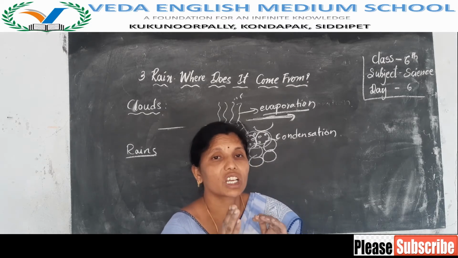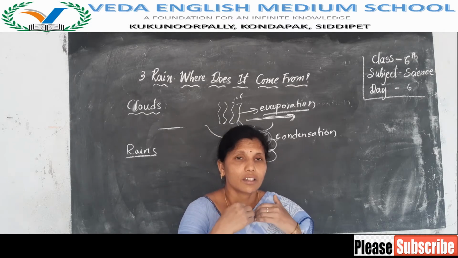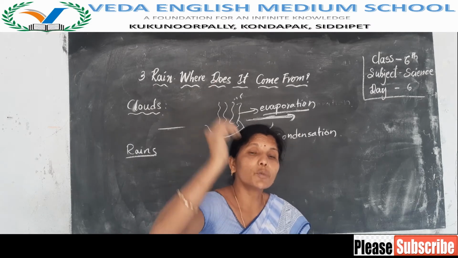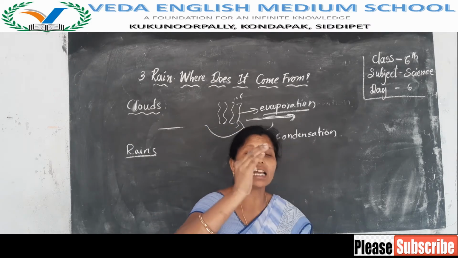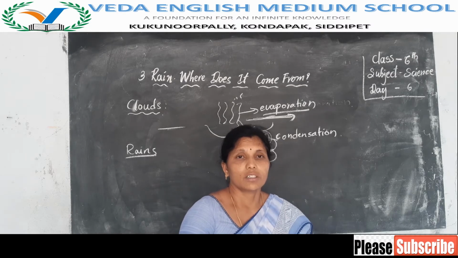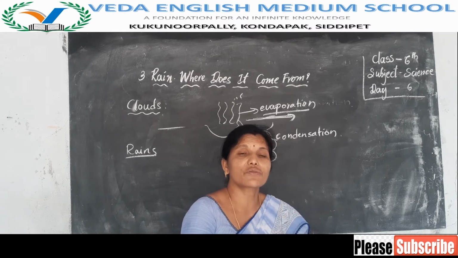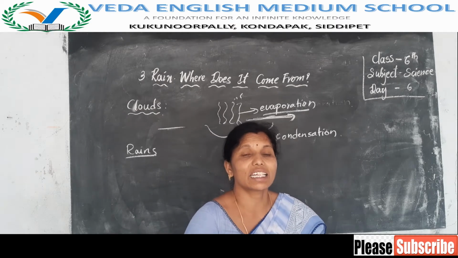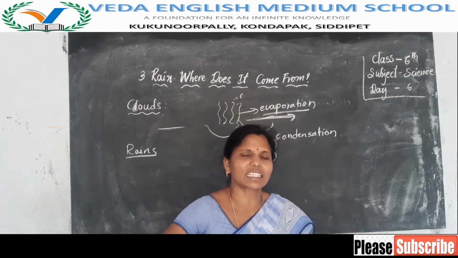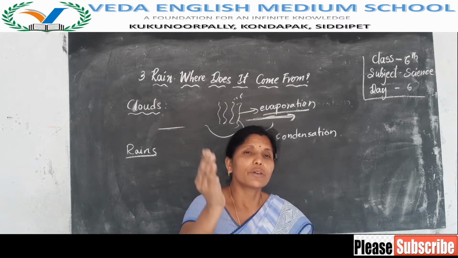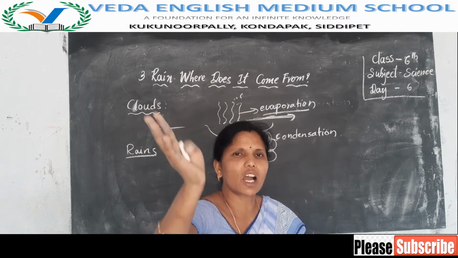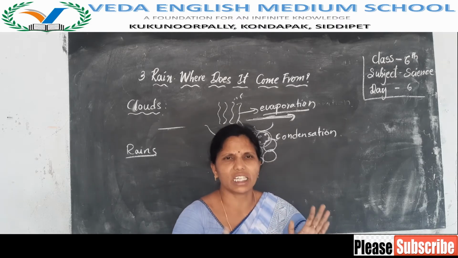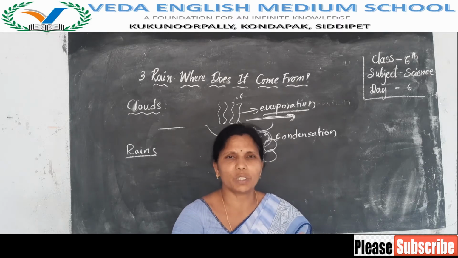So when these clouds become heavy, they move towards the surface of the earth. And the color of the cloud changes from white to grey color, and we observe it is very dark. Before rain, we observe the sky is very dark. It is cloudy, and we get the cool breeze.